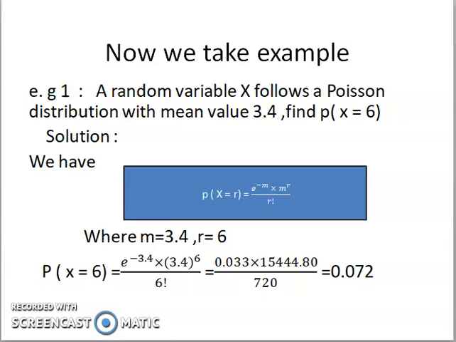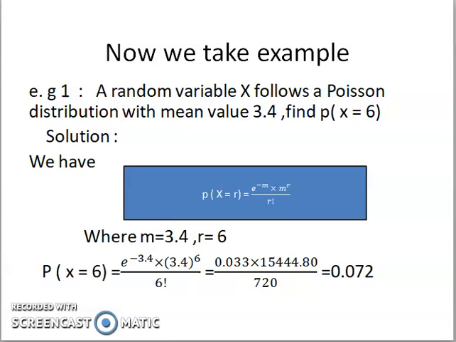We take the example. Example number 1. A random variable X follows a Poisson distribution with mean value 3.4. Find P(X = 6). We have the formula P(X = r) equals e raised to minus m into m raised to r upon r factorial.